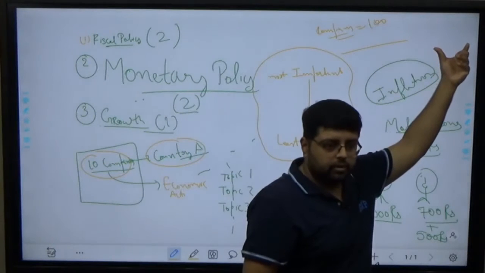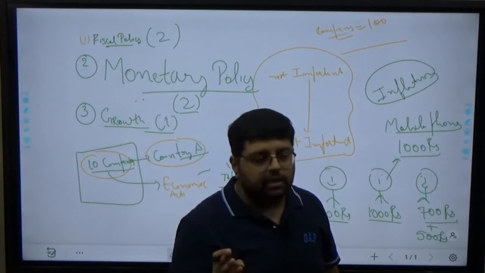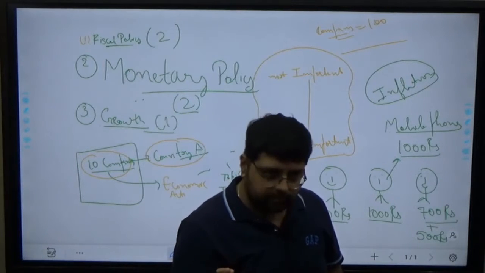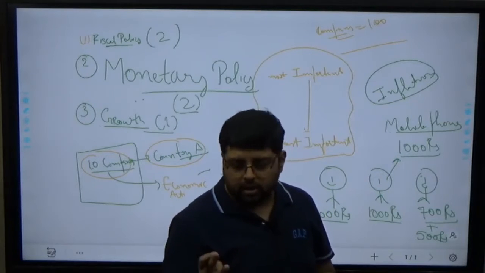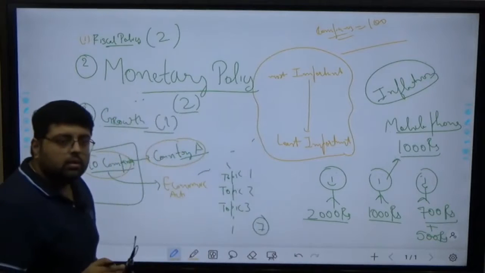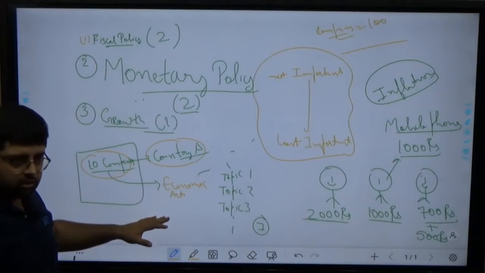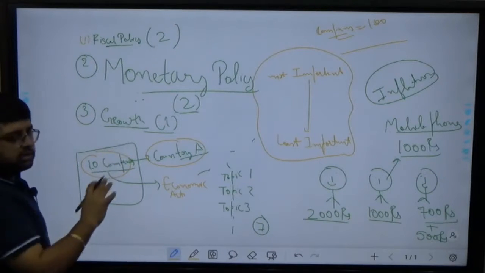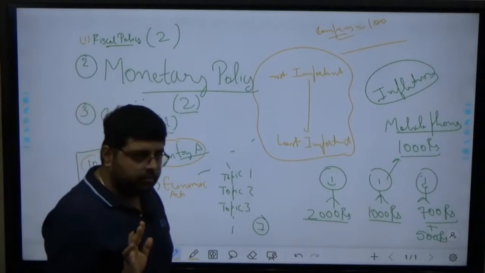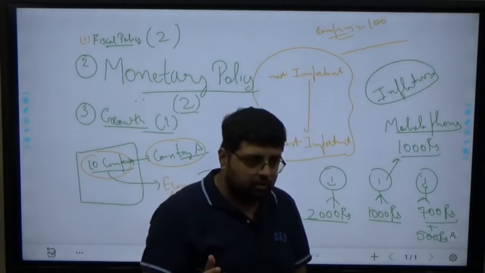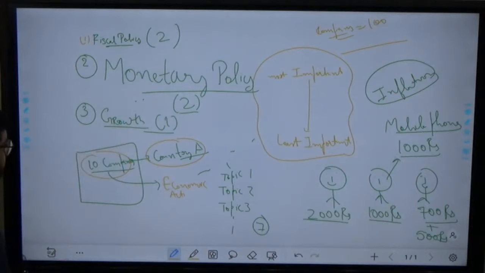Here we measure it in terms of many methods like GDP, gross domestic product, GNP, gross national product, NDP, net domestic product, NNP. Any doubt? So in this way we calculate our growth. In this chapter also we will cover all these things: what is GDP, what is GNP, what is NNP, what is NDP, what is GDP deflator. There are many subtopics which we will see in our lectures.